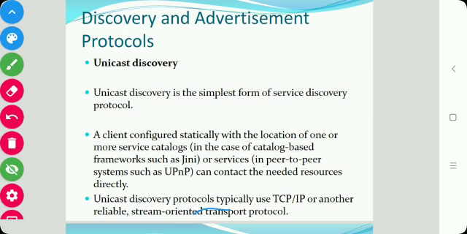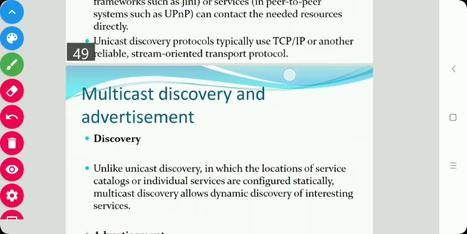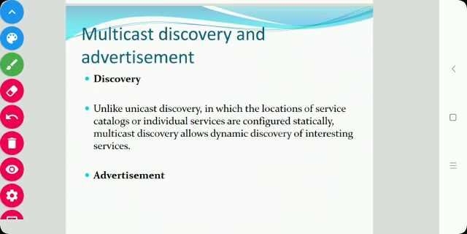The static configuration provides the IP address and the port on which a lookup service listens. So that is the unicast protocol, which uses TCP/IP. Next is the multicast protocol.